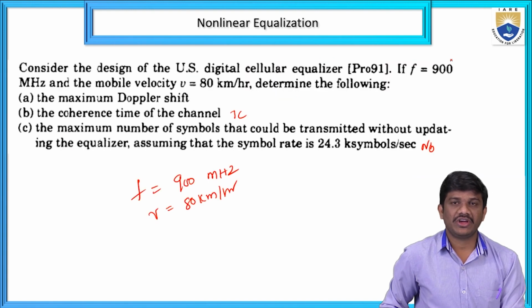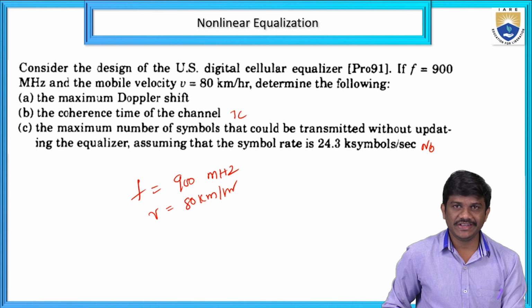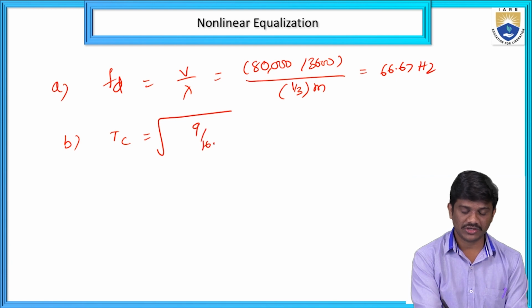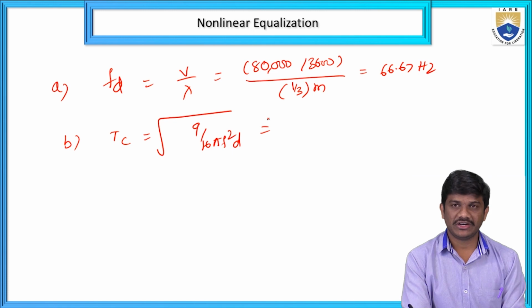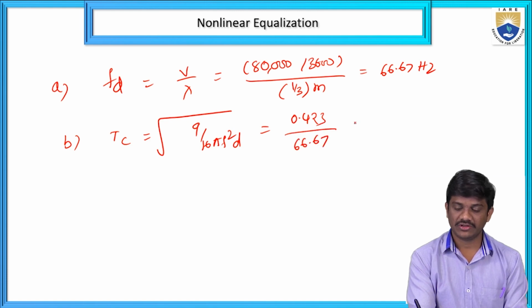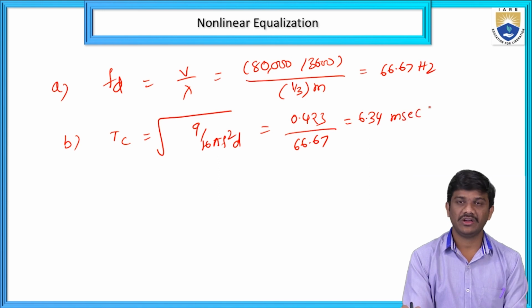And the second one is the coherence time of the channel, that is TC. We have to find out TC equal to under root 9 by 16 pi fd square. We know fd, so we can substitute here: 0.423 by 66.67, that is from the fd. Then we can find out 6.34 millisecond. This is the coherence time.